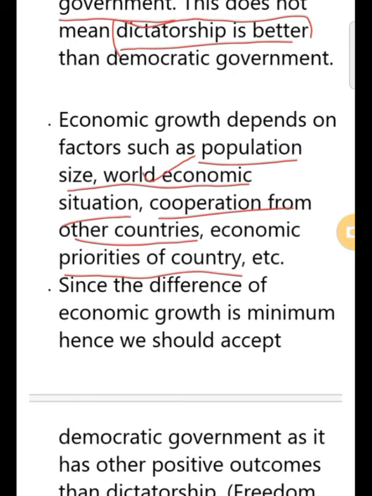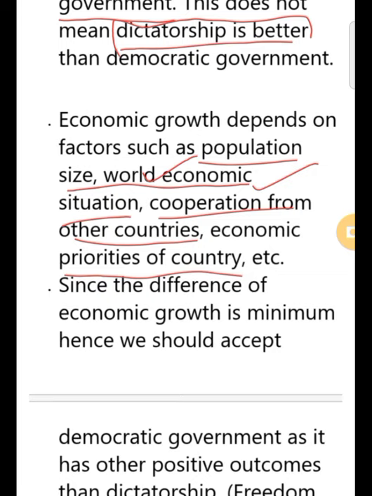And what is the world economic situation at that time? Like if we see the COVID pandemic situation, during this time everywhere we see that businesses have been shut, many of the businessmen have become bankrupt, right? Many of the workers have lost their jobs. Then cooperation from other countries, the foreign policy of the country, what are our relations, what kind of relations we have developed with the neighboring countries or any other country, what kind of cooperation we get from there, right?